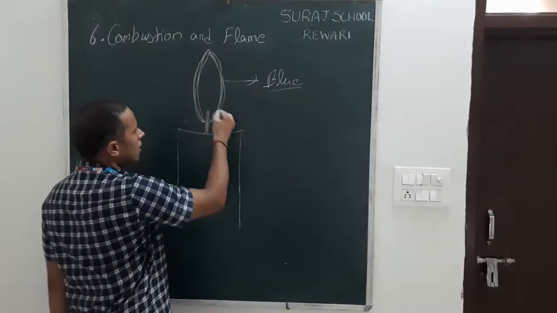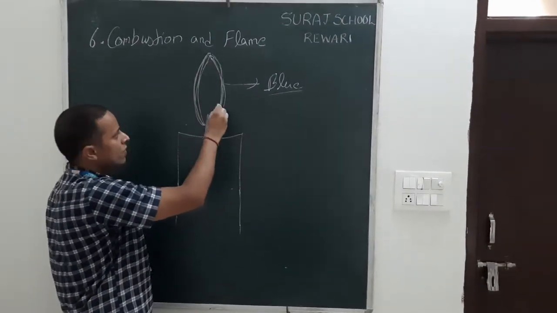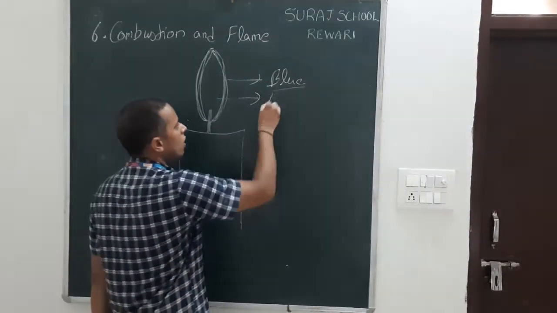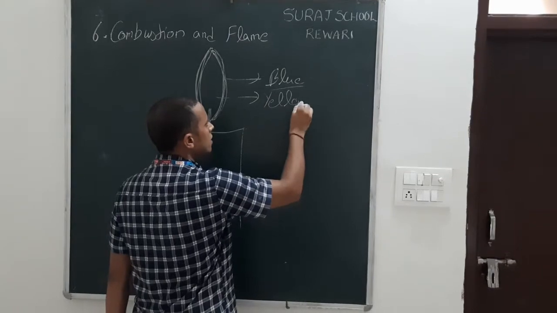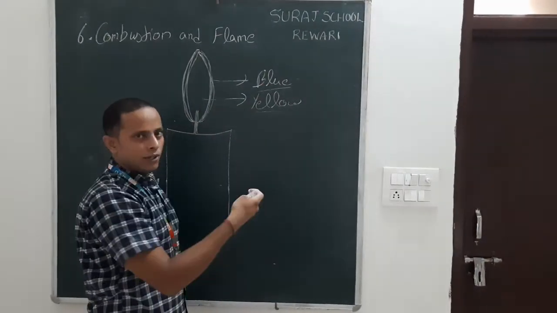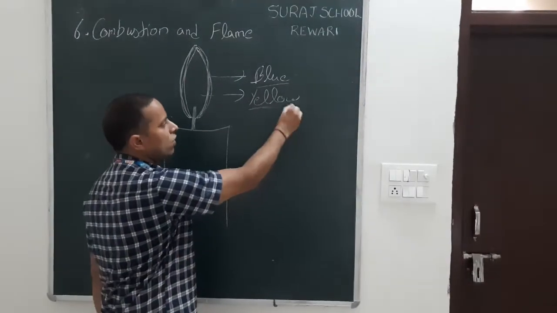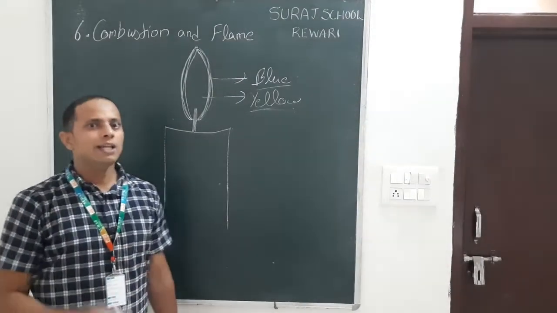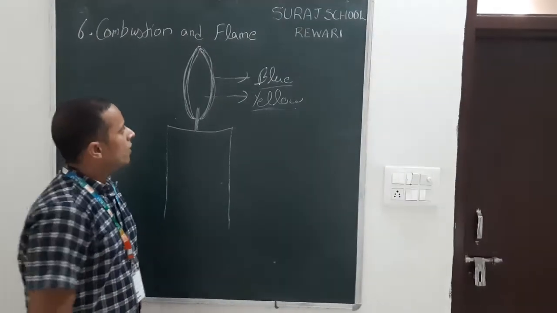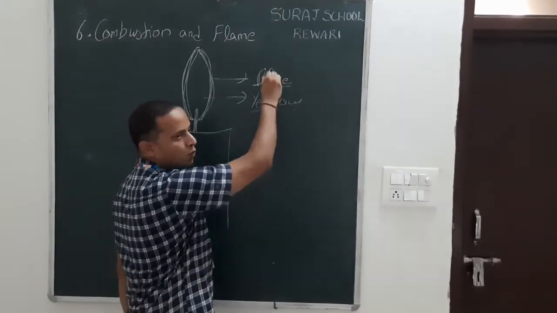Now, after the blue flame, we have an incomplete combustion flame, that is the yellow color flame. This yellow flame is visible to us, while the blue flame is not visible to us. This yellow flame is produced due to the incomplete combustion of the wax. When complete combustion occurs, it produces a blue flame.